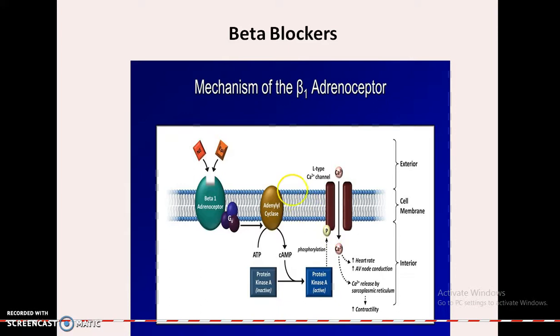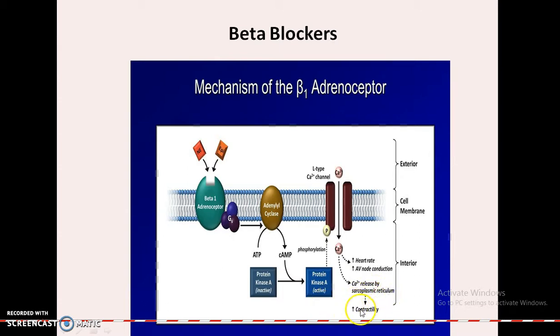Beta blockers. The beta blockers usually act on the beta 1 adrenergic receptors and decrease the G protein coupled receptor signaling, ultimately decreasing the levels of adenylyl cyclase enzyme responsible for the conversion of ATP to cyclic AMP, and that will lead to a decrease in phosphorylation, and a decrease in the calcium input inside the cardiac cells, and this will decrease the heart rate and also calcium released from the sarcoplasmic reticulum.